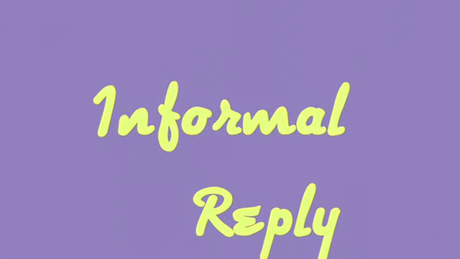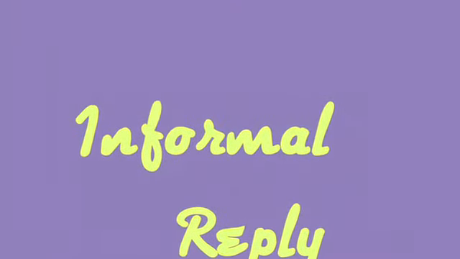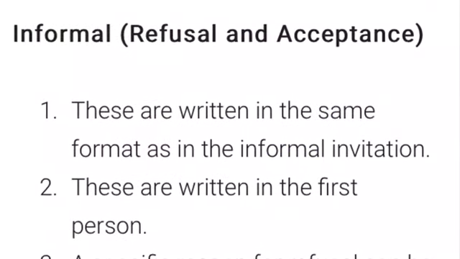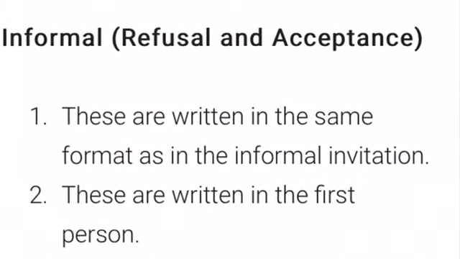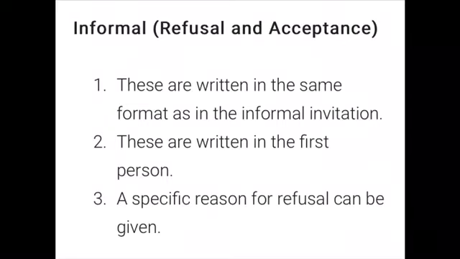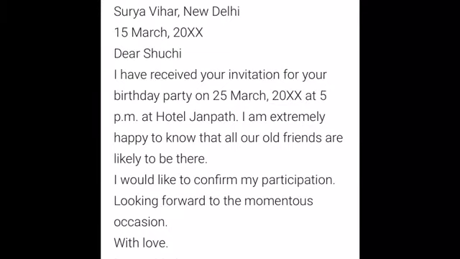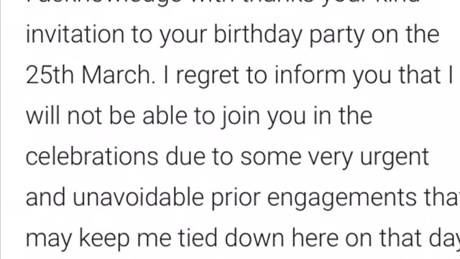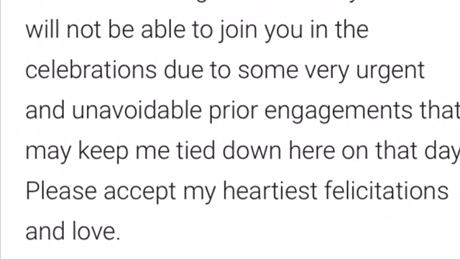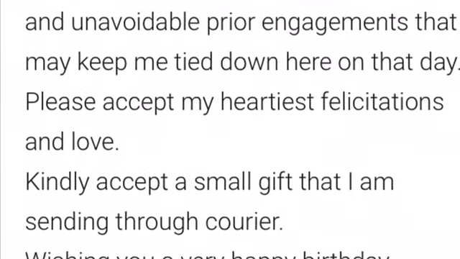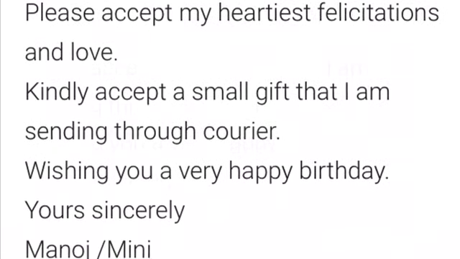Finally, let's look at how to write an informal reply. Here also you can follow the same format of the informal invitation, and if you are refusing, you may give a reason for the refusal, and if you are accepting it, you can write it very sweetly as you are extremely happy to be invited to the event and that you're going to be there on time. And make sure you write all this in first person because this is an informal reply.